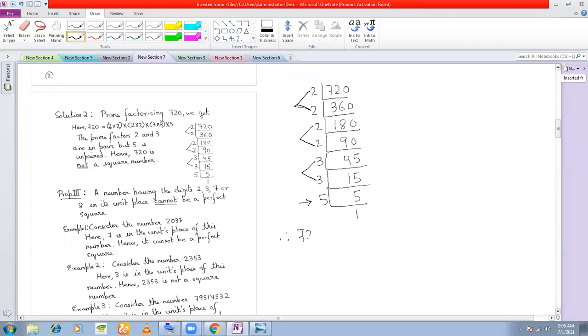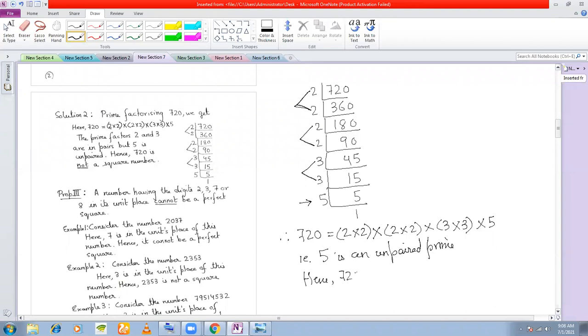So 720 has these pairs and a 5, which is an unpaired prime. Hence 720 is not a square number or a perfect square.